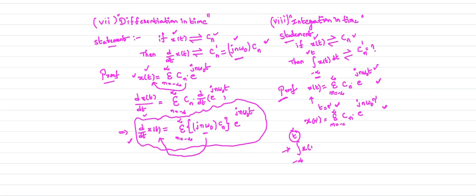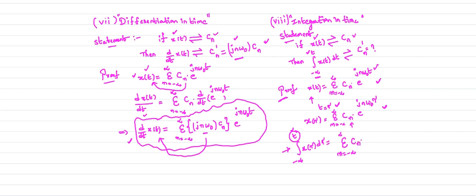So the integral of x of tau d tau equals, with respect to d tau we are going to integrate. Here Cn is constant, sigma n equals minus infinity to plus infinity Cn.